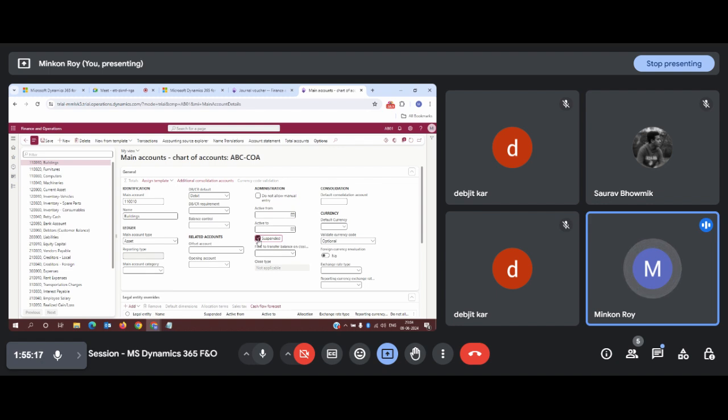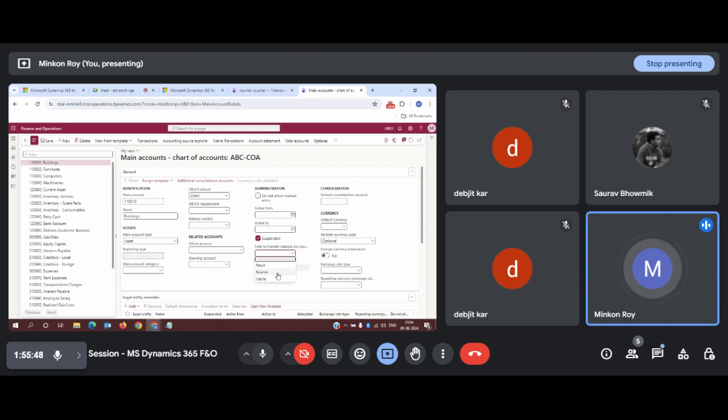Okay. Now if you are suspending this main account, you need to remember, or check, or validate that there might be some balance left over for the last transaction that has been carried out for this particular account. So you need to transfer all those balances to another main account. You can select that main account from this location only.